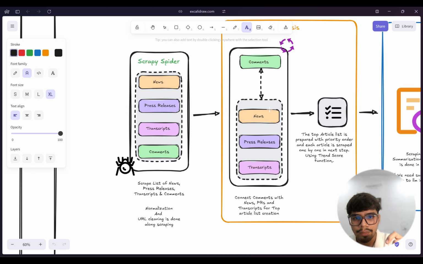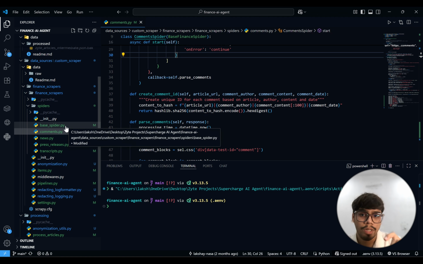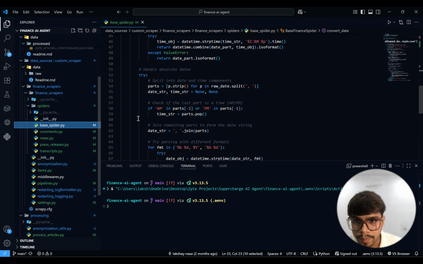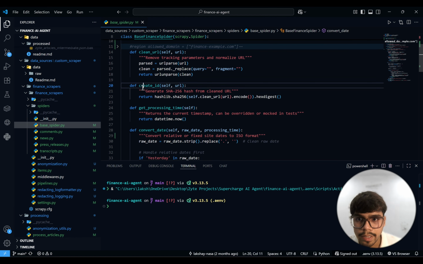So for that, whenever we scrape this URL, we use hash values. Those hash values are created out of those URLs only that we have, and then those hash values are compared with each other once we do this. But in the comments, we have the function I told you, for which we do the comparative comparison, that is set up here in the base spider. Yeah, here the create ID, right?